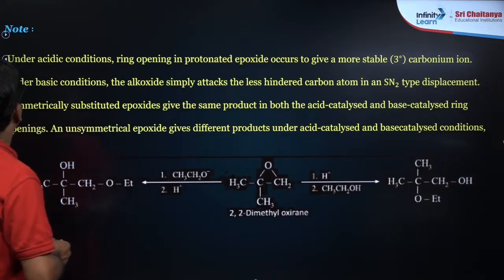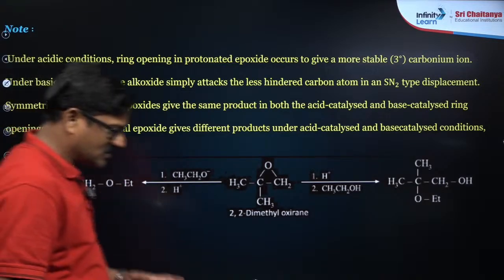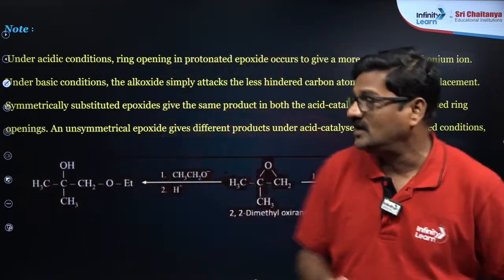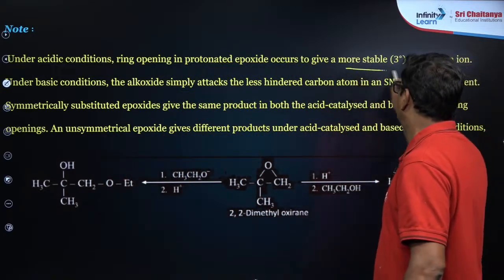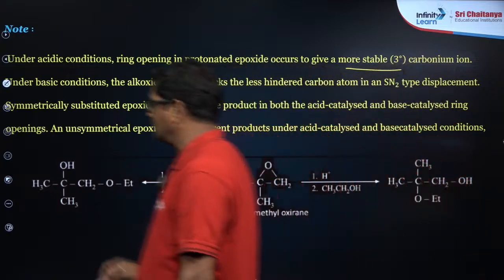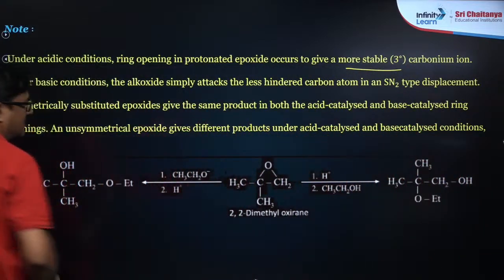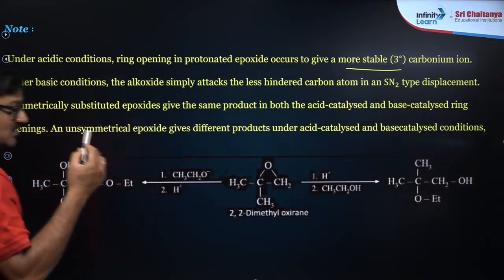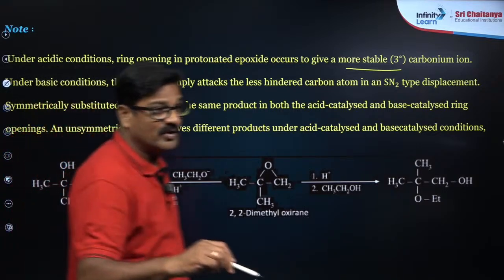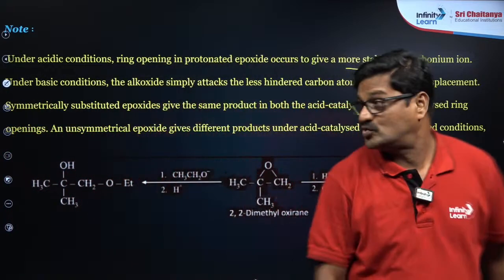So note, under acidic condition, the ring opening is going to be towards the more stable carbocation, that is the tertiary carbocation, and in the presence of a basic media you are going to see SN2, while in the acidic media you are going to see SN1, my dear students.